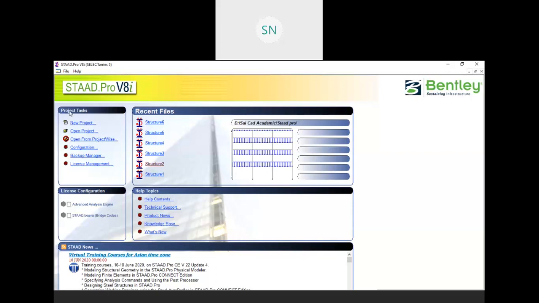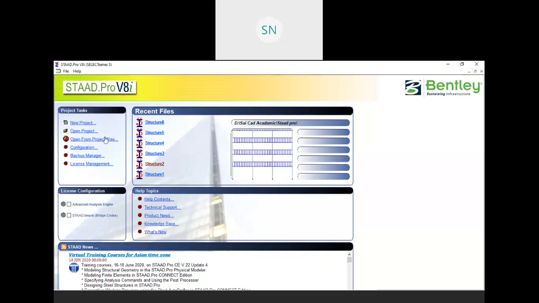So mainly we have project tasks and recent files over here. You can access your last 5 or 6 files directly from here. Or we have the project tasks, so let me begin with these. We have new project, open project. These are the common tools. Then we have open from ProjectWise.